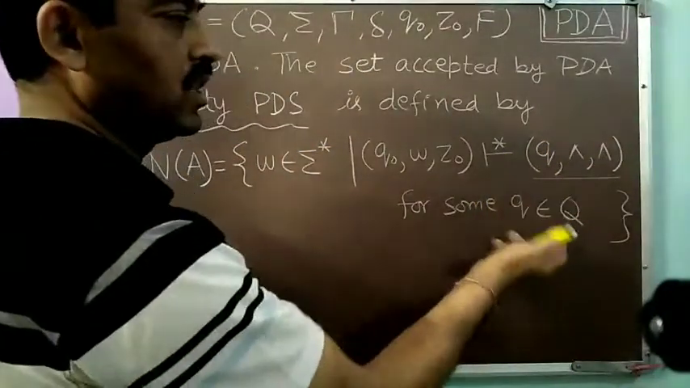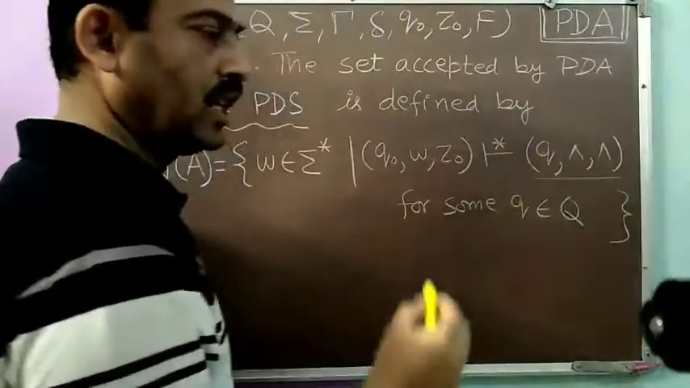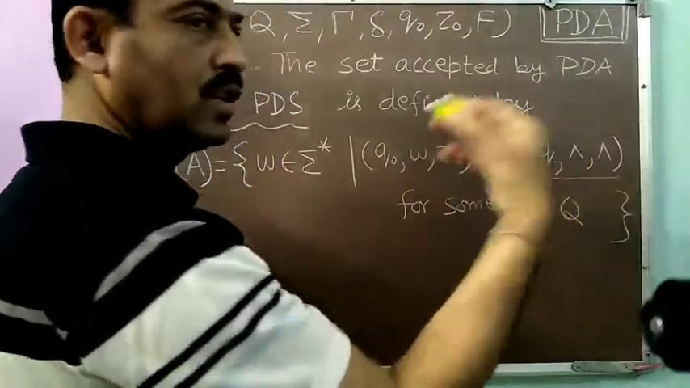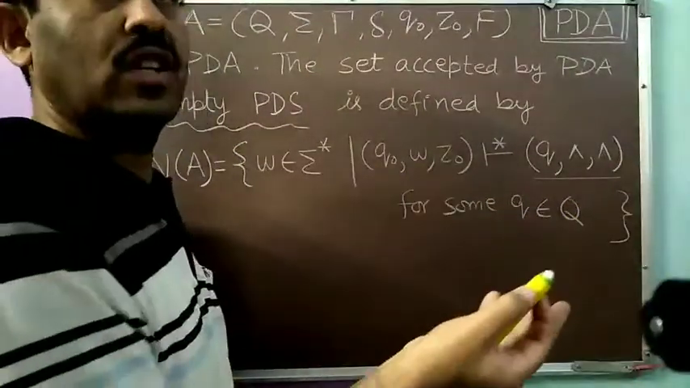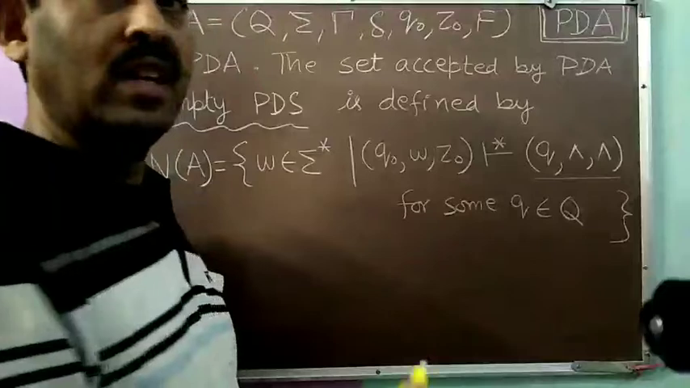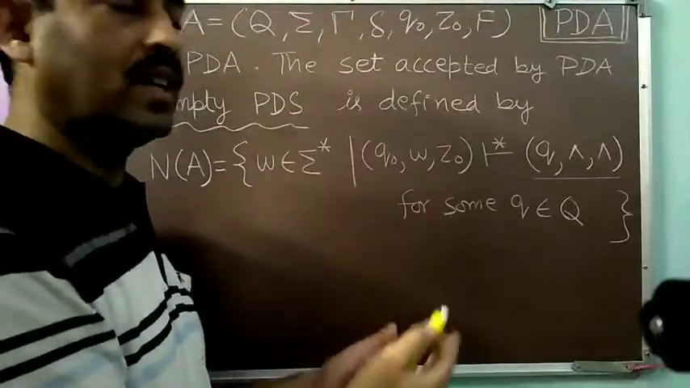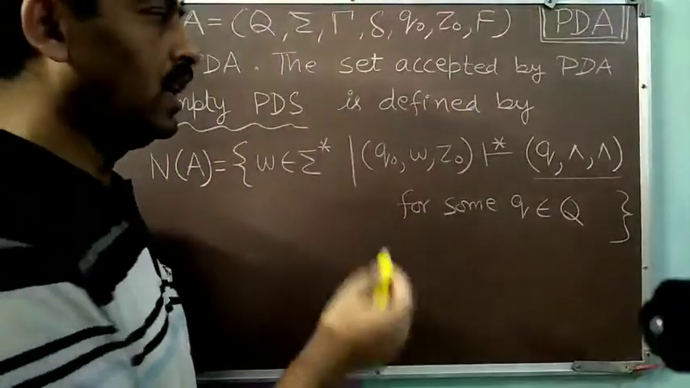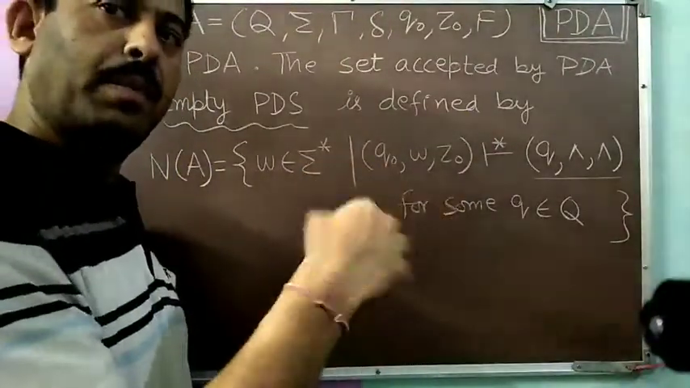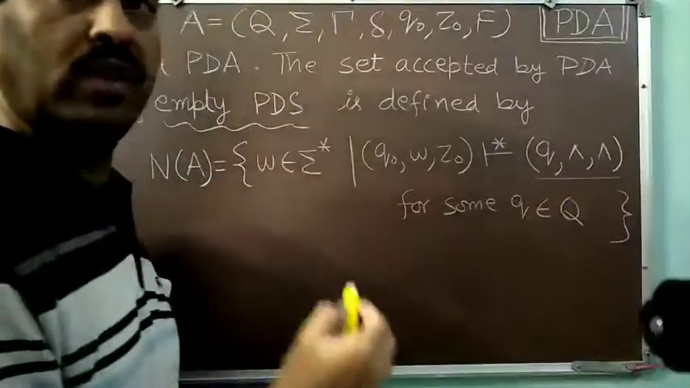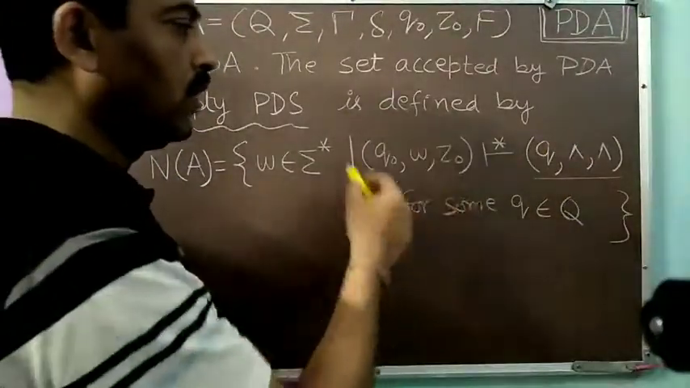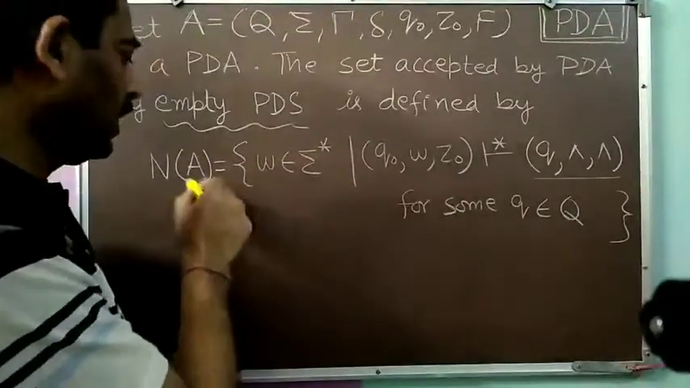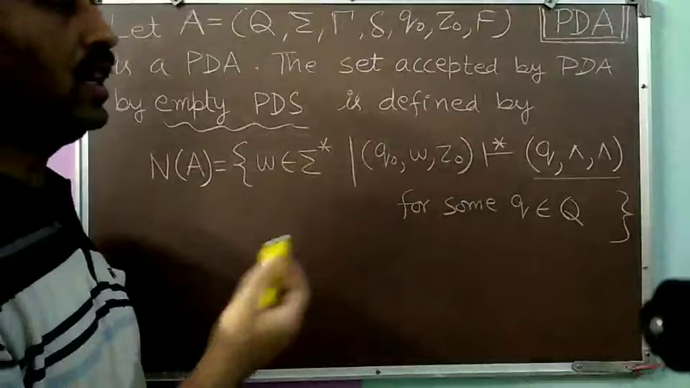So there can be any state, the input string has been fully processed so nothing remains to be processed, and the PDS is also empty. When null is here, it means nothing is stored over the PDS. So all the words W which, through the transition function of the PDA, ultimately empty the pushdown store after the full processing of input string W will be successful over this model, and they will be called the set accepted by the PDA A by the null store or by the empty store.